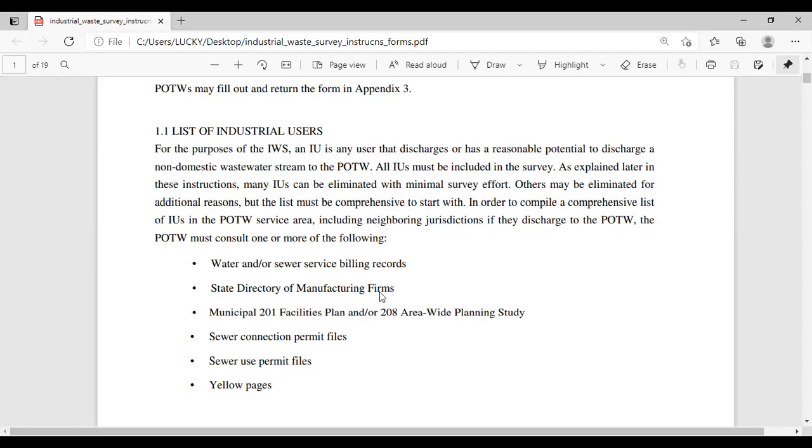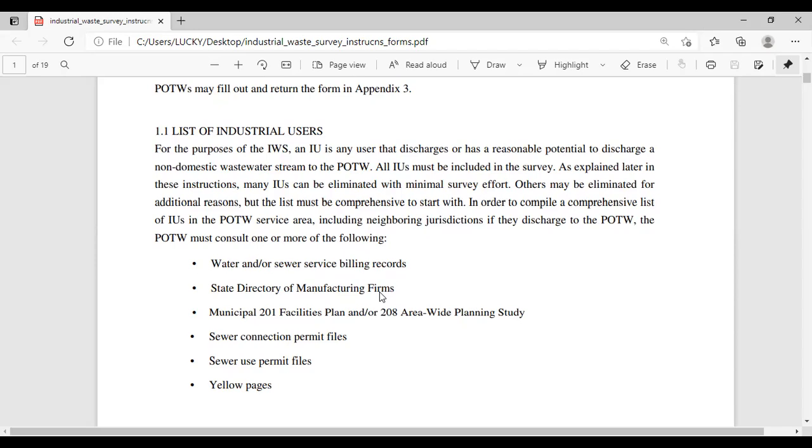So all industrial users must be included in the survey. As explained later in these instructions, many industrial users can be eliminated with minimal survey effort. Others may be eliminated for additional reasons, but the list must be comprehensive to start with.